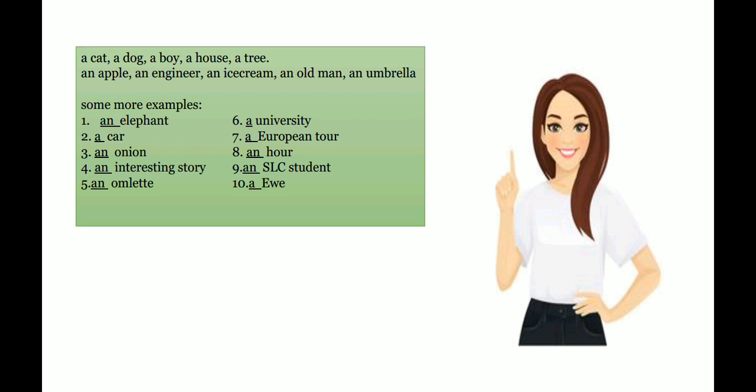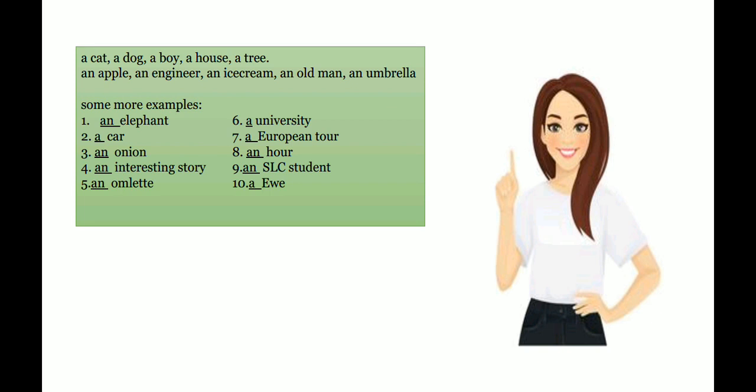Let's see some more examples. An elephant, a car, an onion, an interesting story, an omelette, a university, a European tour, an hour, an SLC student, a you. Among these all 10 words, I want to focus you from 6 to 10 because it's a little tricky.